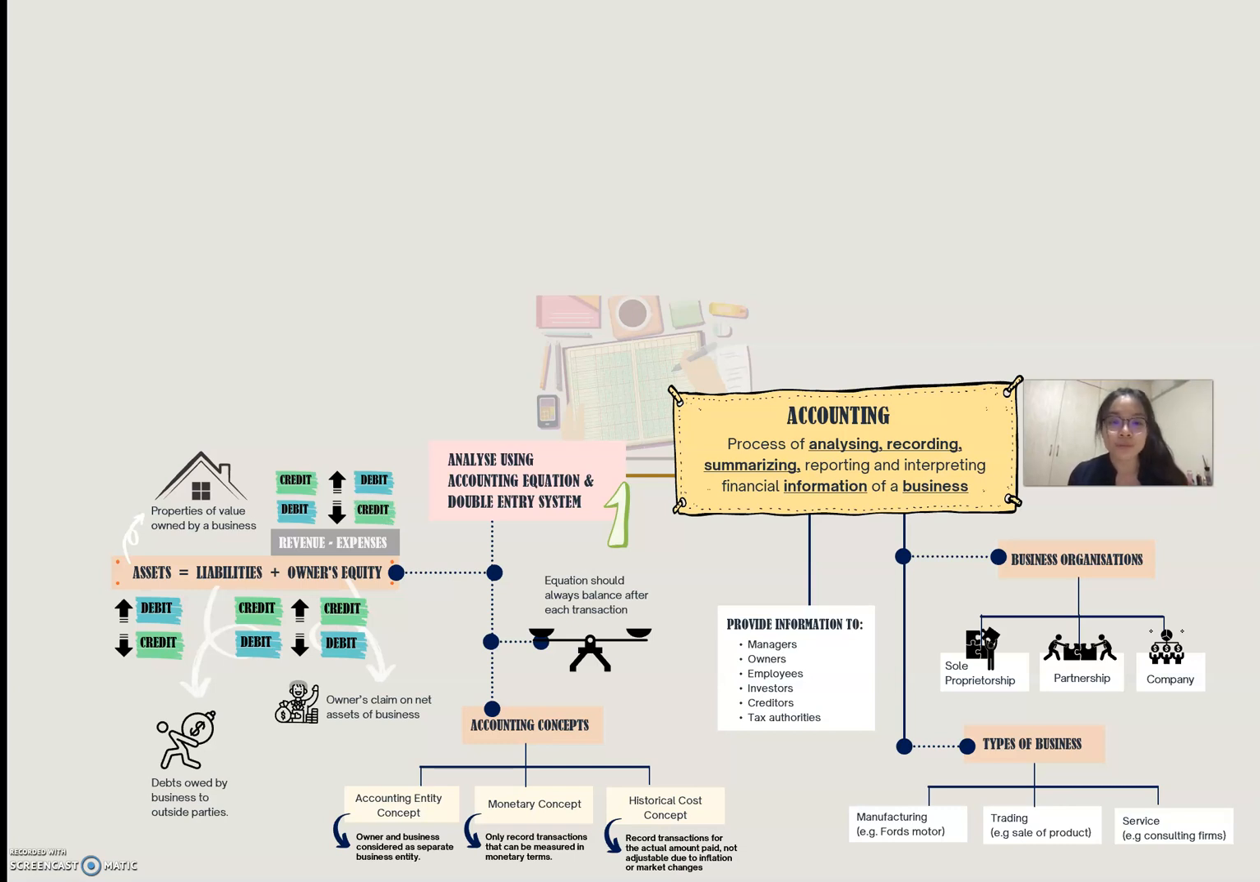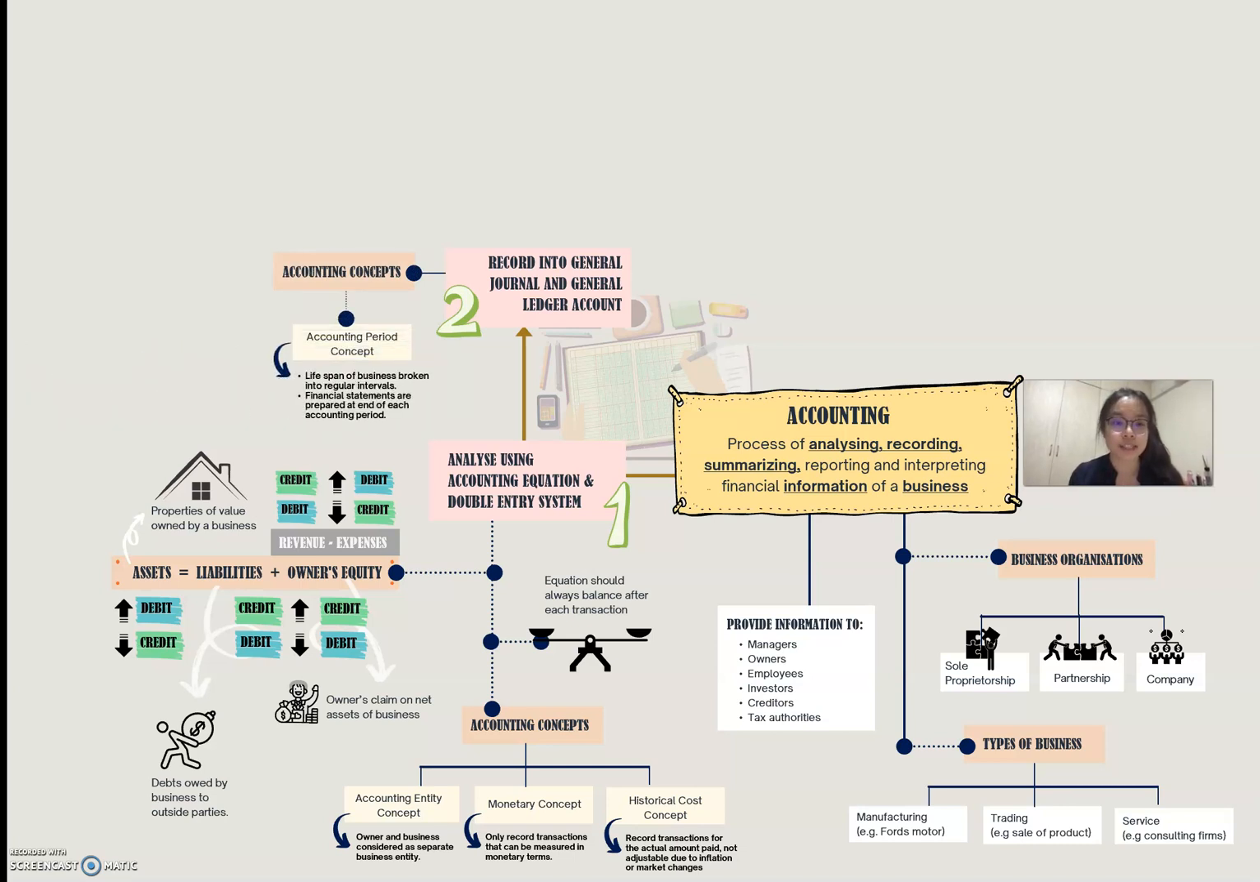Now that we know the accounting equation, we will go ahead to record the transactions into general ledger and general journal account. It will follow a few accounting concepts. The first will be the accounting period concept, where it states that the lifespan of business are broken into regular intervals, and financial statements are prepared at end of each accounting period. The going concern concept assumes that business continue to operate for a long time, and assets valued at historical cost and not at disposable value.